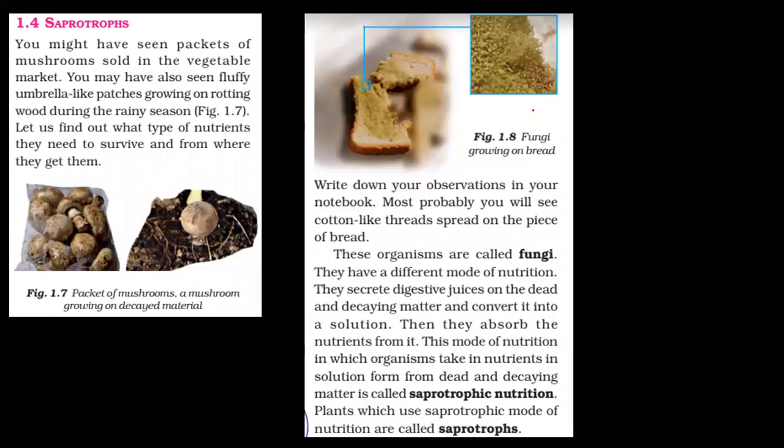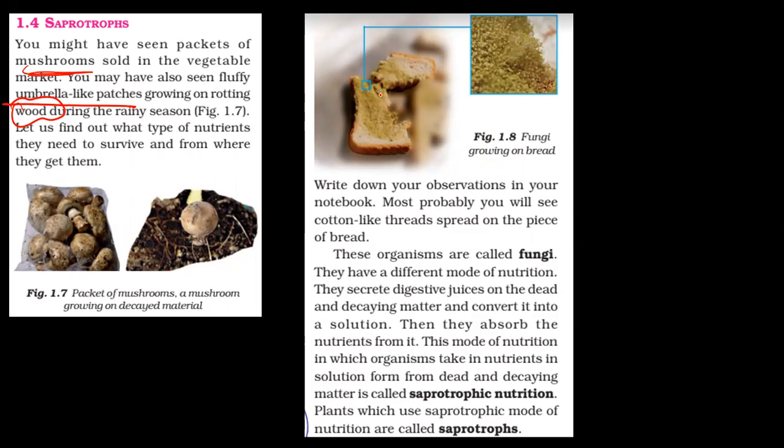Now moving on to saprotrophs. This is a type of heterotrophic nutrition. So you might have seen packet of mushrooms. Mushrooms, they are saprotrophs. They're like fluffy umbrella-like patches rotting in the wood. You must have heard of fungus. So there is an activity given in which you have to leave a bread for rot or keep it out in the air, or maybe you can moisten the bread and leave it like that.